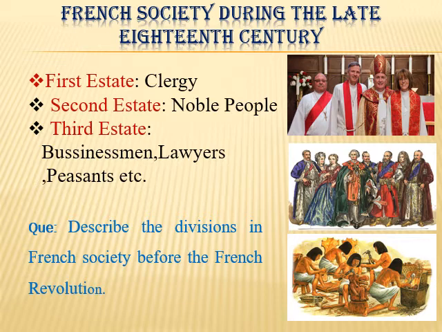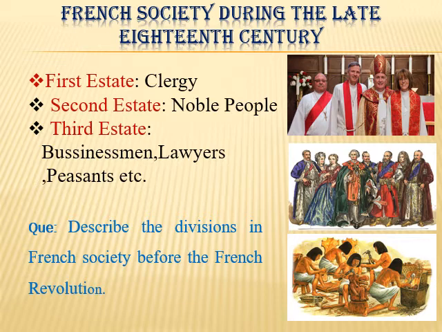Second estate people. It consisted of the rich aristocratic people of the state. That means noble people were included in the second estate. They also enjoyed the privilege of exemption from paying taxes to the state. They also enjoyed feudal privileges.